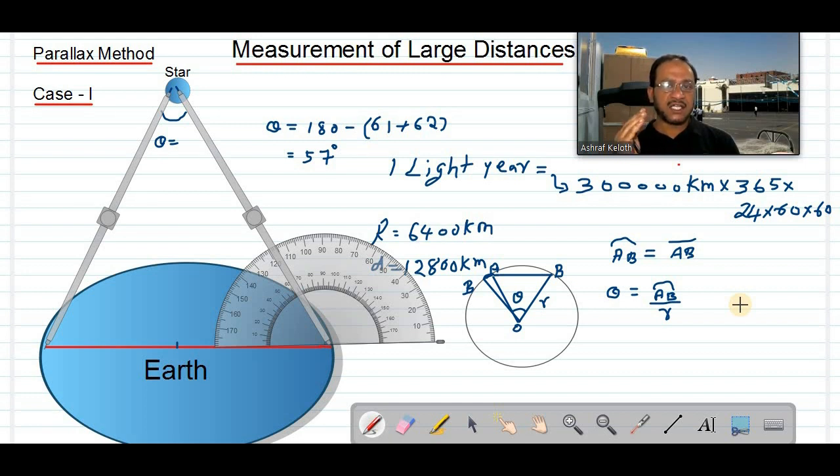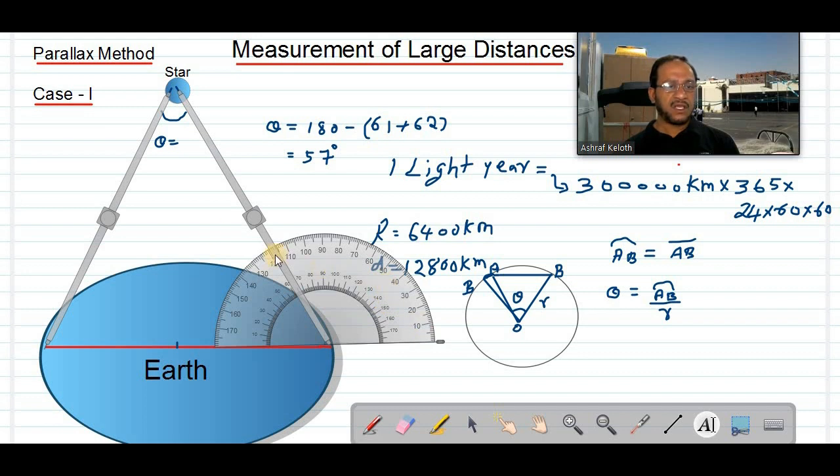There are stars more than 100 light years away from us. If a star is 100 light years away, it means if tonight you are seeing that star, the light reaching your eye right now started from the star 100 years back, before your birth. You got the point? That is the unit of distance used in astronomy.